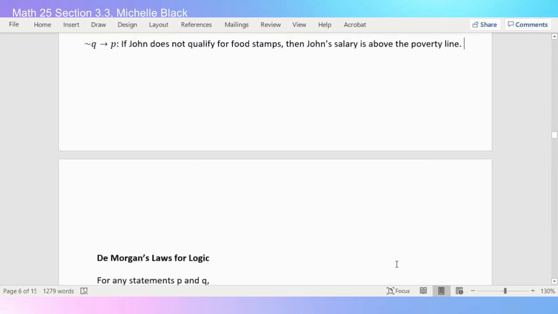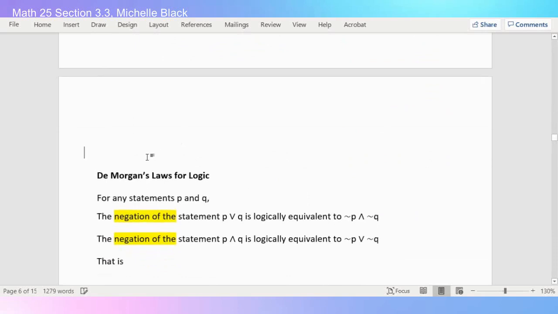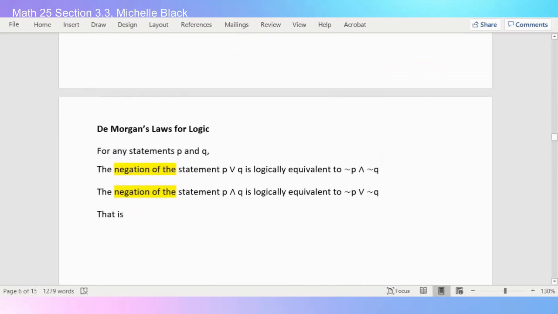All right, De Morgan's laws for logic. Now, in your packet, there's kind of a typo, and it's also in your textbook written incorrectly, so I highlighted here the part that's wrong. So De Morgan's laws for logic should say, for any statements P and Q, the negation of the statement P or Q. So in our packet, we're missing the negation of.